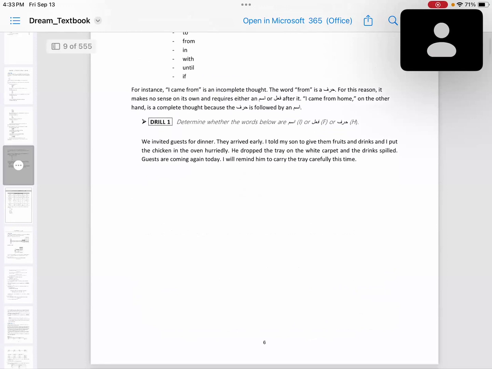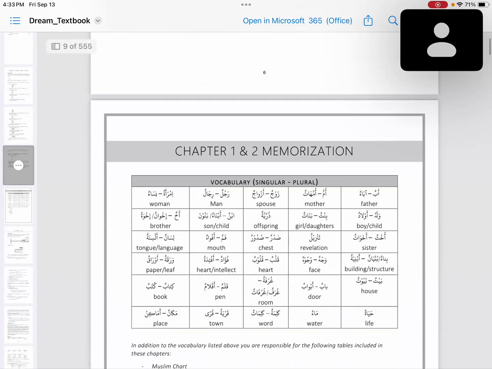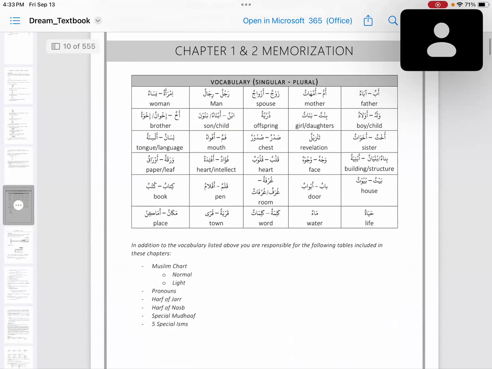And we went through this drill. And so many of you got this wrong, that the pronouns, the word itself has ism in it. So pronouns are isms. So you are supposed to label all the pronouns as isms. And then this is a chart that is supposed to be memorized.